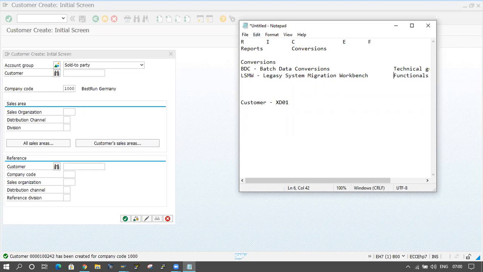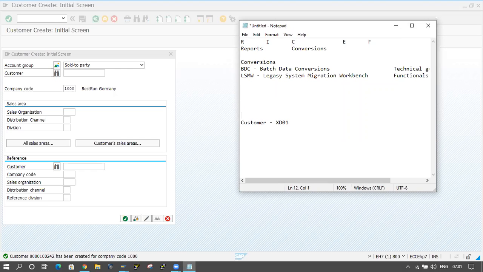Legacy system migration workbench. Okay. So now I will discuss BDC, batch data conversions. Okay, this is a technical part. So what do we have to do here in the BDC? First of all, we have to follow some steps.